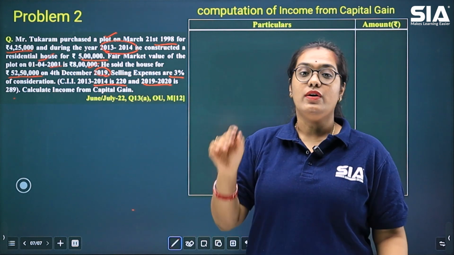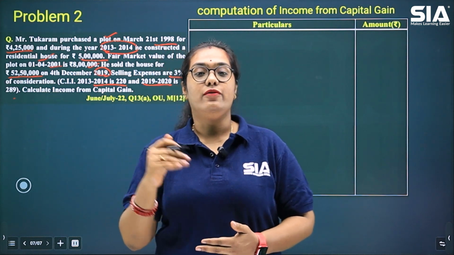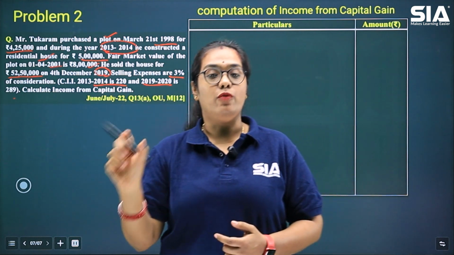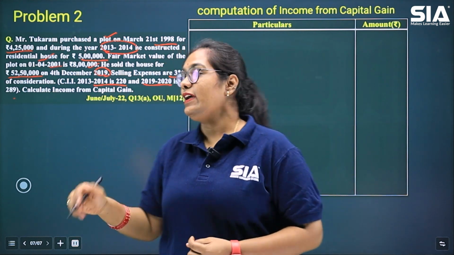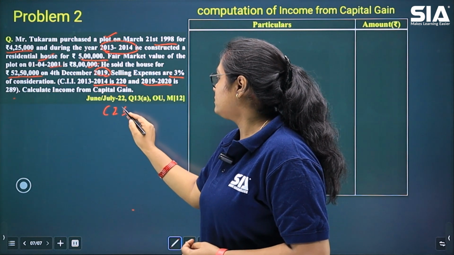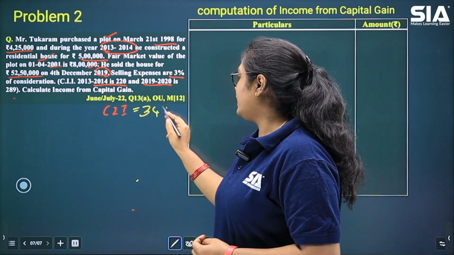Now, as I told you, for your examination in the year 2025, your previous year is 2023 to 2024. So the CII for the previous year 2023 to 2024 is 348.